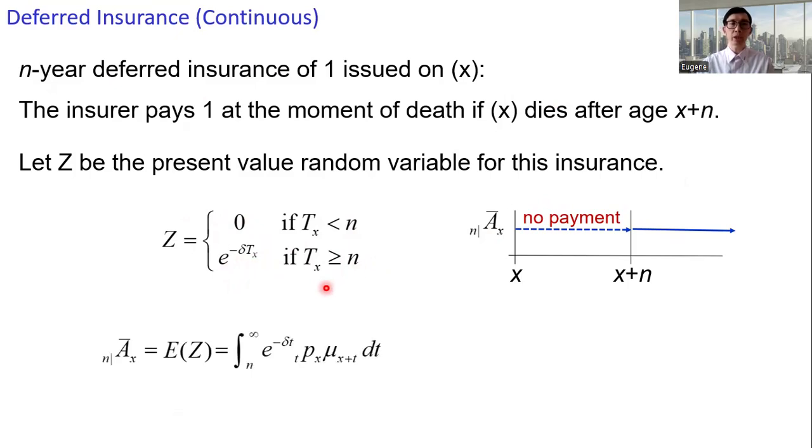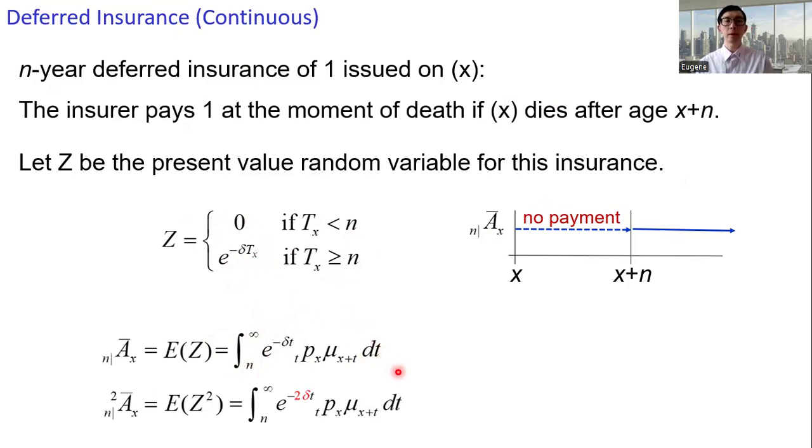And we can get the expression for the expected value of Z, t from n to infinity. And then the corresponding second moment. From that, we can get the variance.